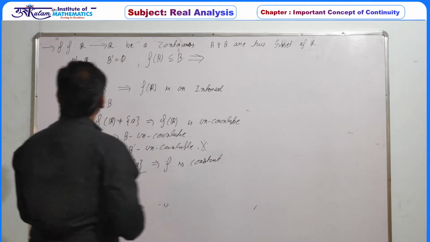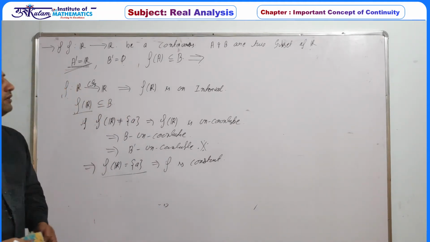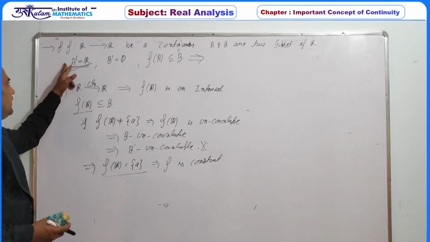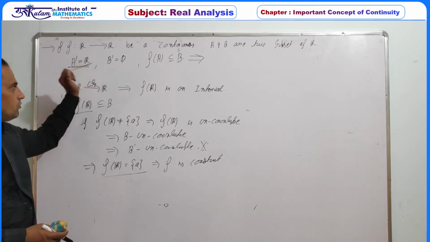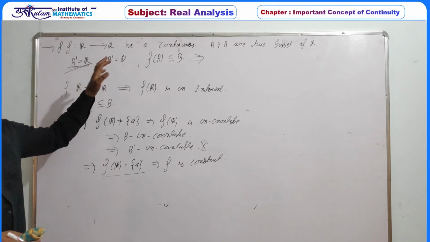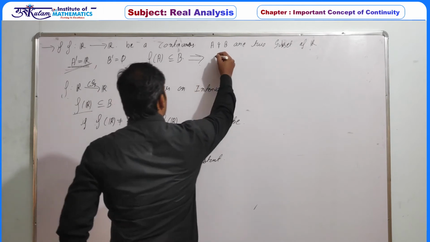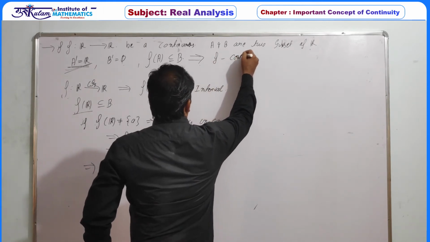So what is the conclusion? Whenever f is a function from the real line to the real line, and A and B are subsets of R, with A dense in R, or A dash equal to R, and B dash equal to phi, and f of A contained in B, then f must be a constant function.